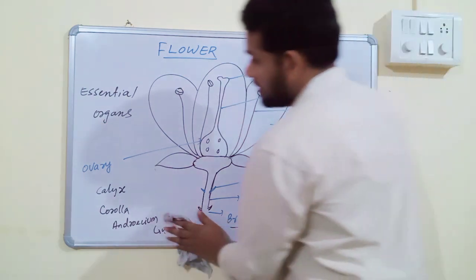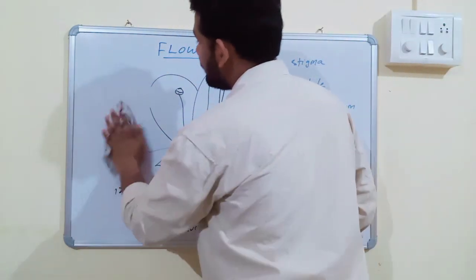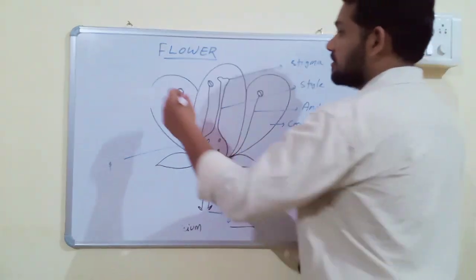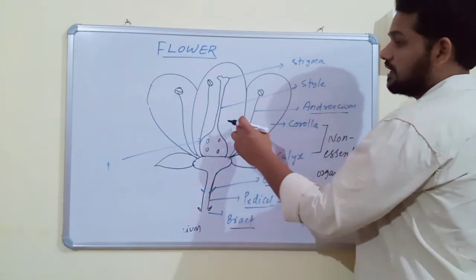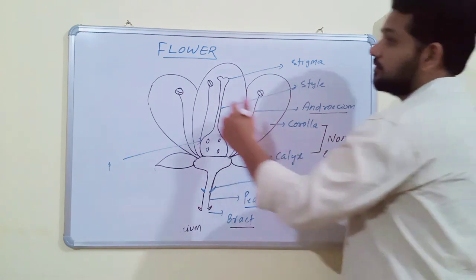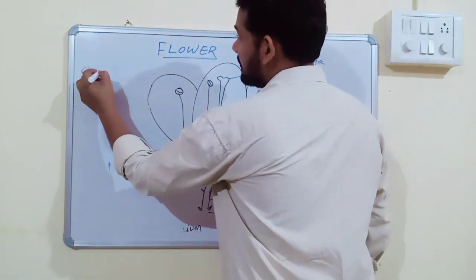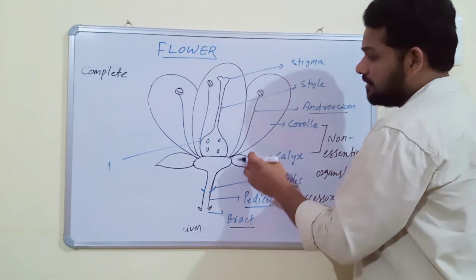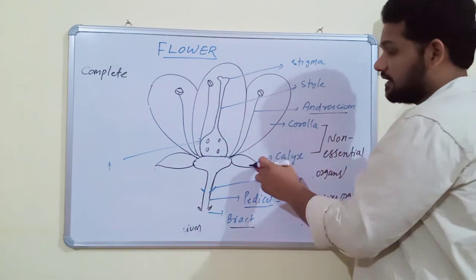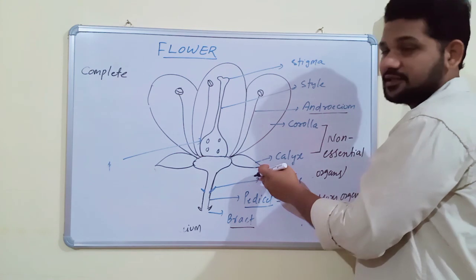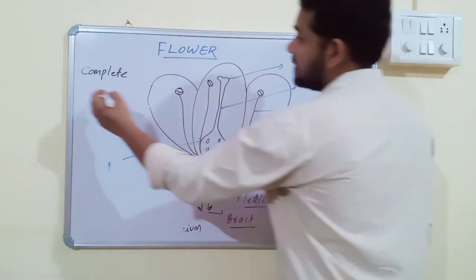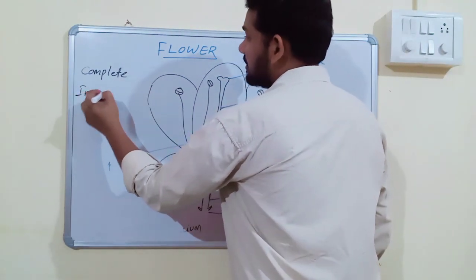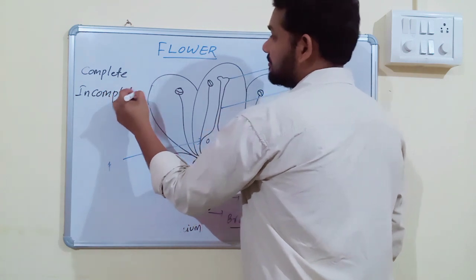If the flower has all floral organs like calyx, corolla, androecium, and gynoecium, then the flower is called a complete flower. If any floral organ is absent, out of 4, if calyx is absent, or if any organ is absent, then the flower is called an incomplete flower.